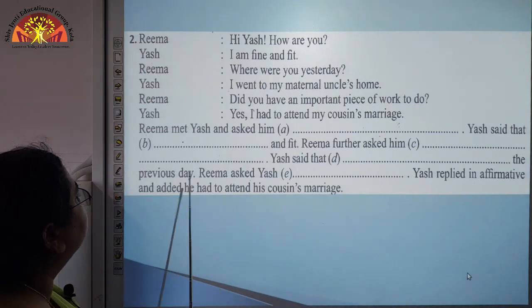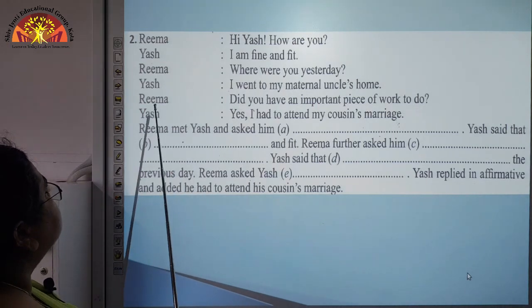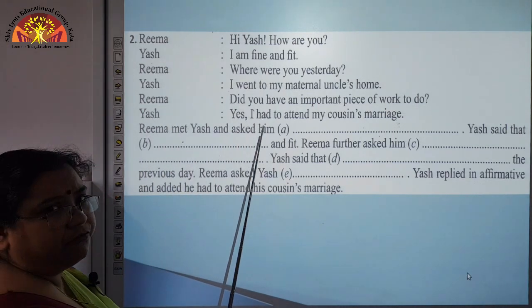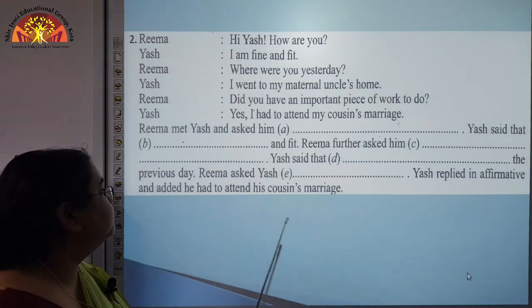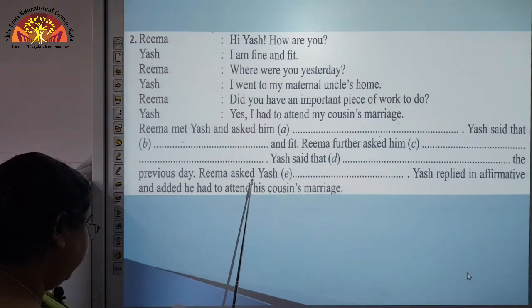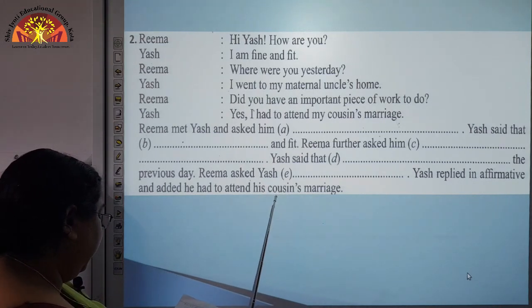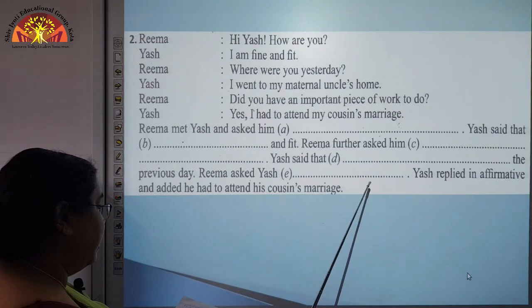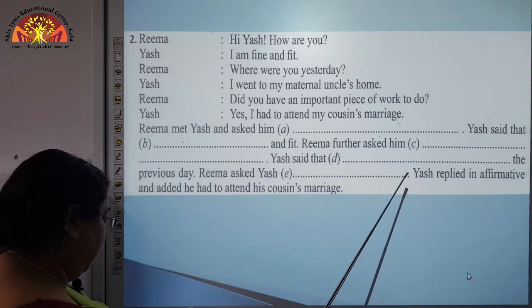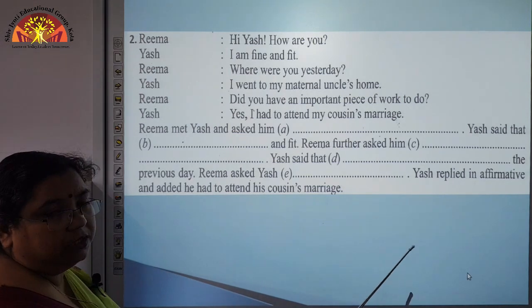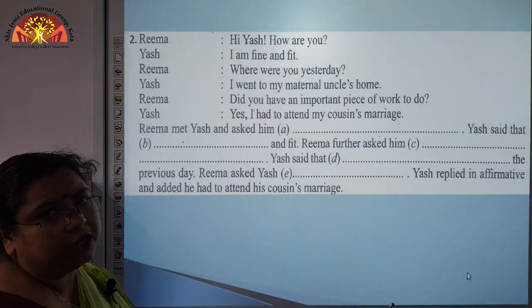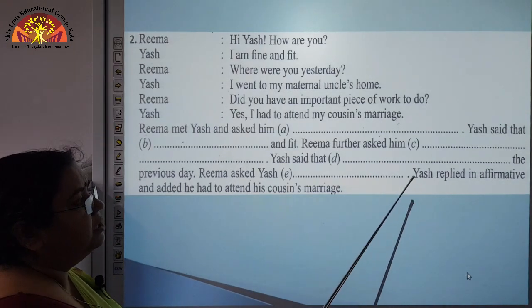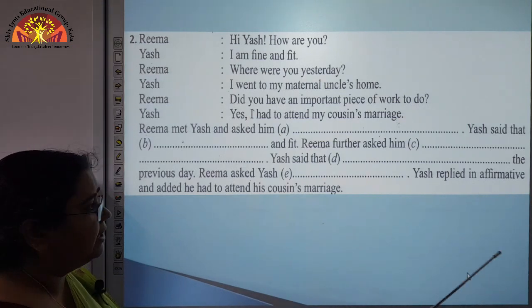Okay. Now next, again there is a question from Reema. Did you have an important piece of work to do? Now Reema asked Yash if he had an important piece of work to do. Yash replied in affirmative.